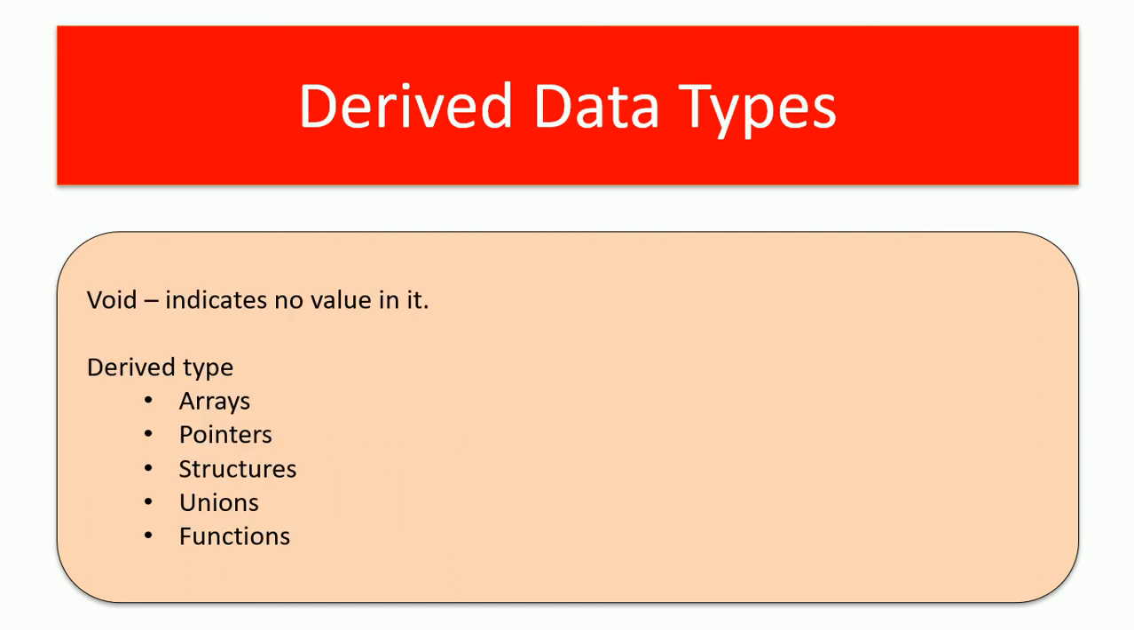Now derived data types are the data types that are obtained from the basic data types. Arrays, pointers, structures, unions, and functions. So these 5 data types will have separate detailed videos in our playlist in upcoming days. So you don't need to worry about these data types as of now.